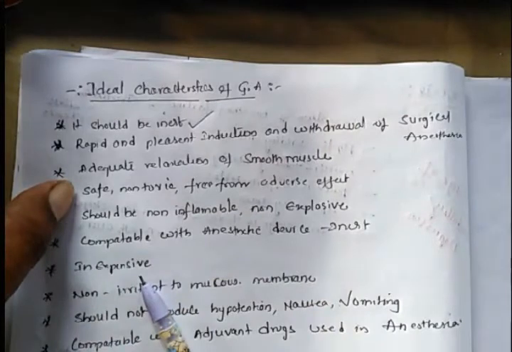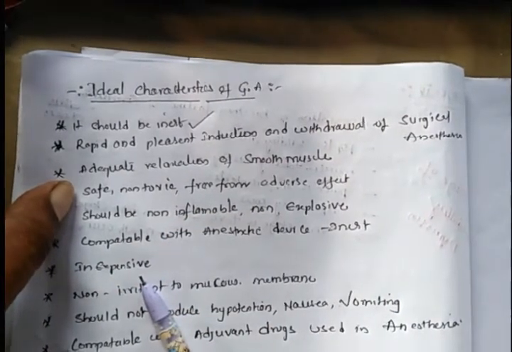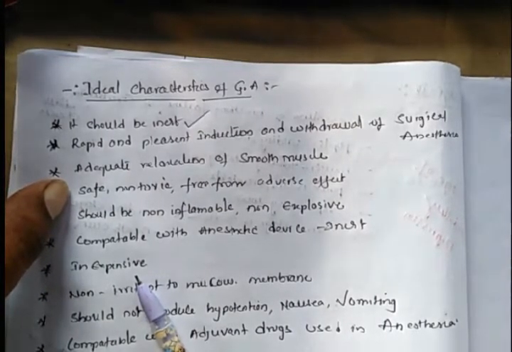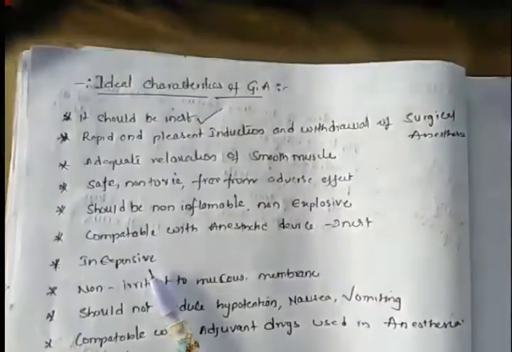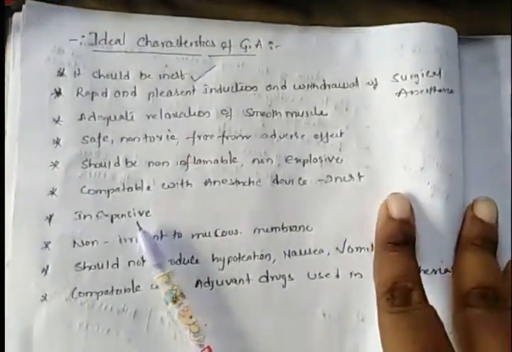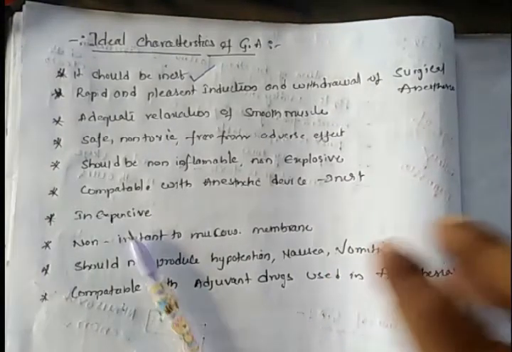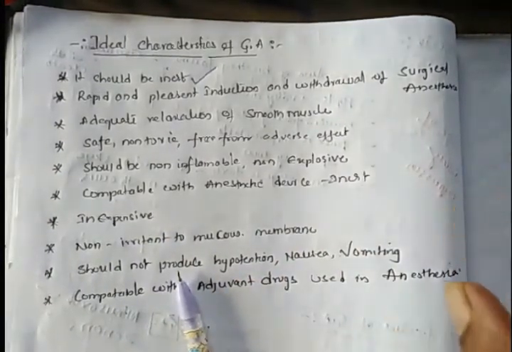Adequate relaxation of the smooth muscle should be produced. As well as it must be safe, non-toxic, free from adverse effects, and should be non-flammable, non-explosive, and compatible with anesthetic devices.